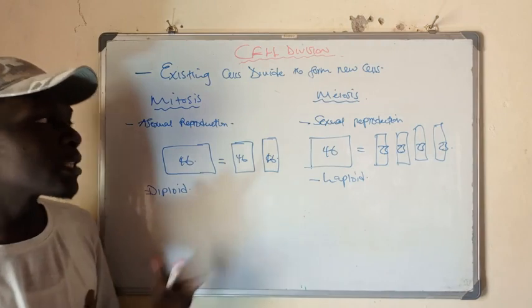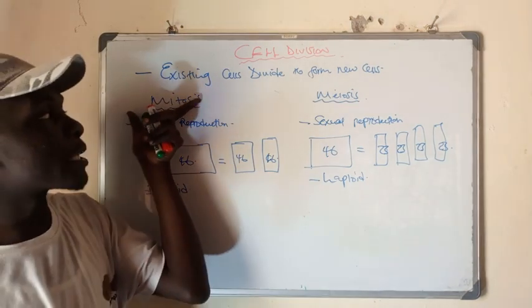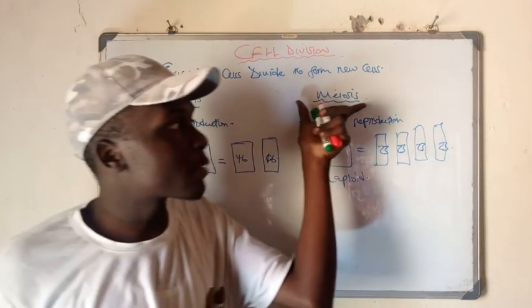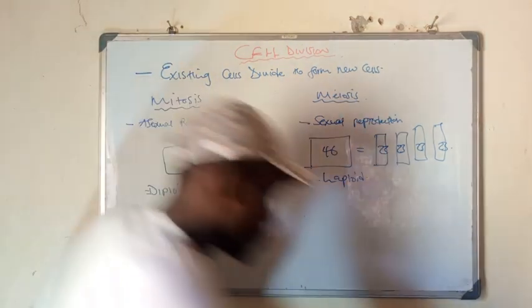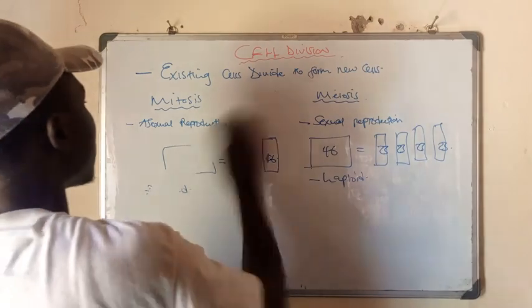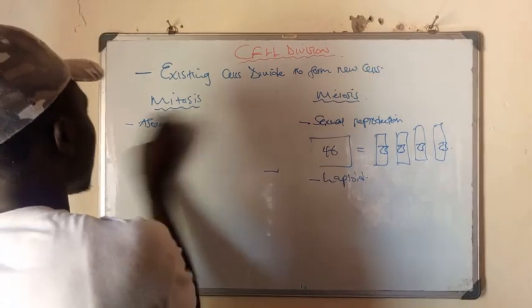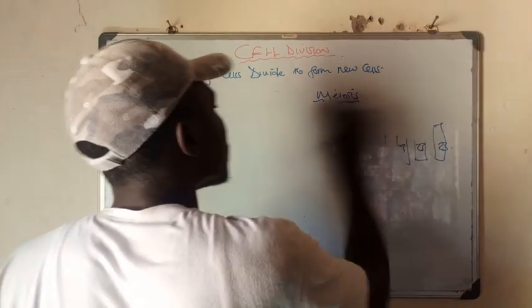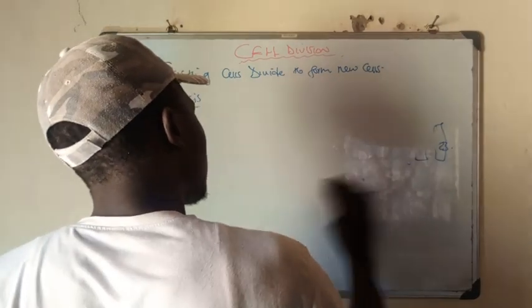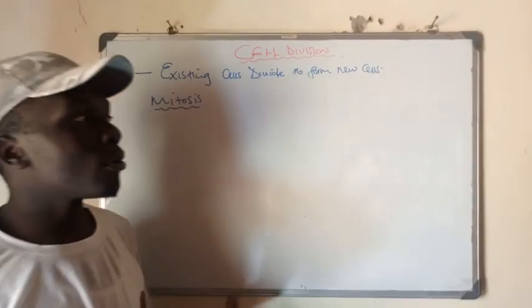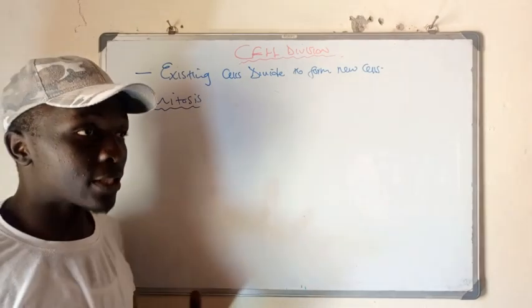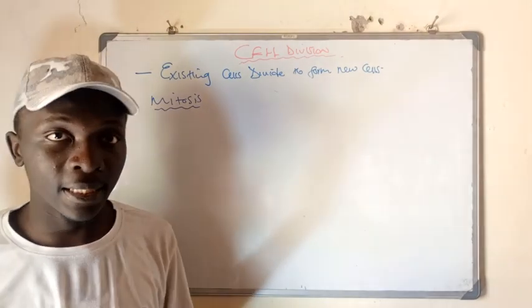Now, let's look at the steps that are involved for this process of mitosis and this process of meiosis to occur. So for a cell to fully divide, it must undergo some processes which we term as phases, right?